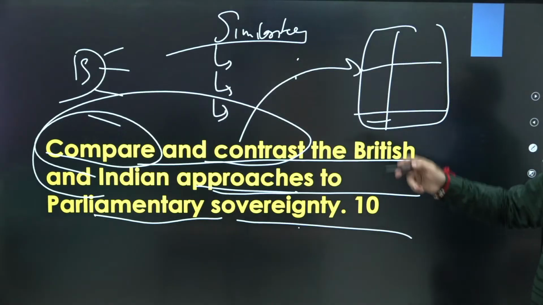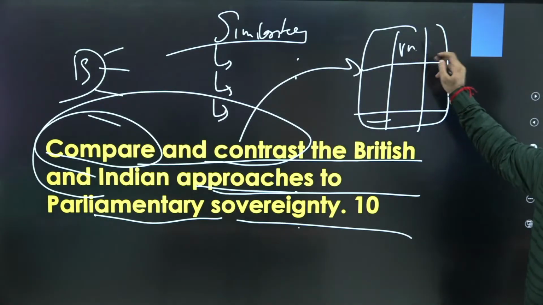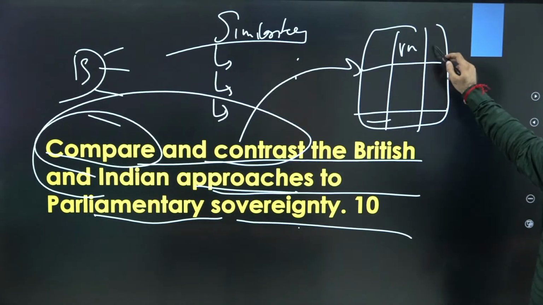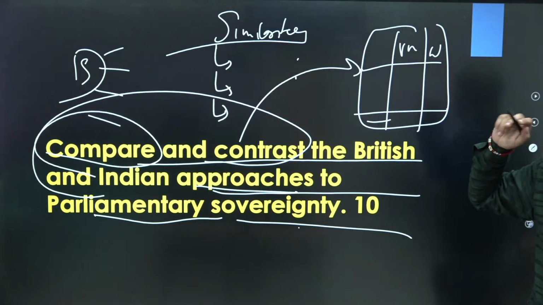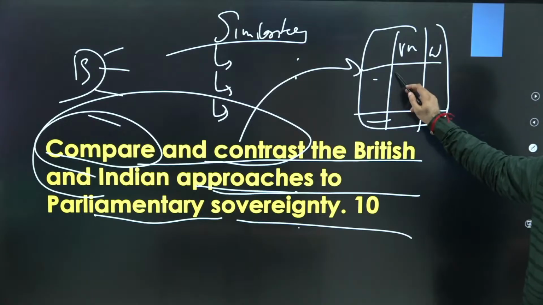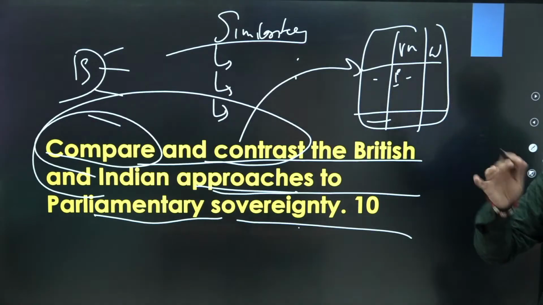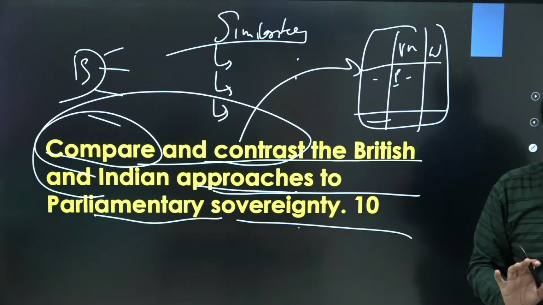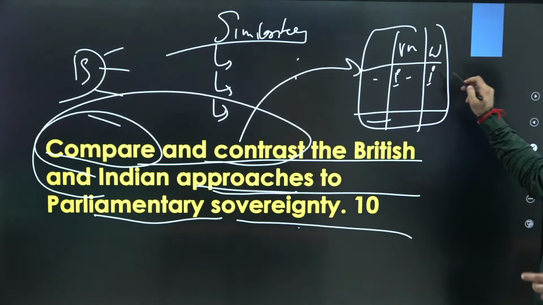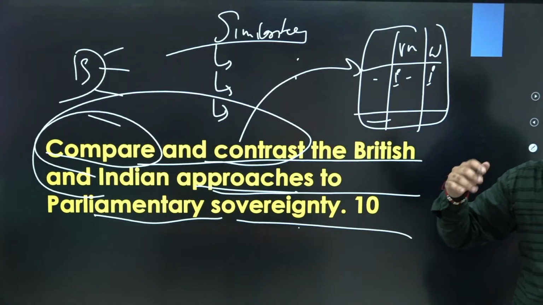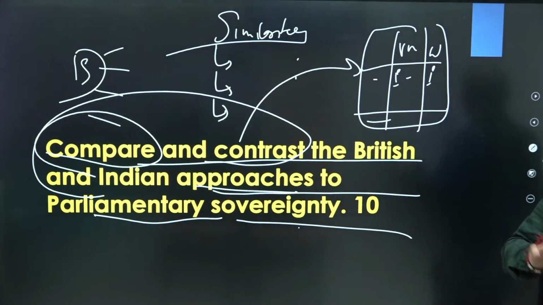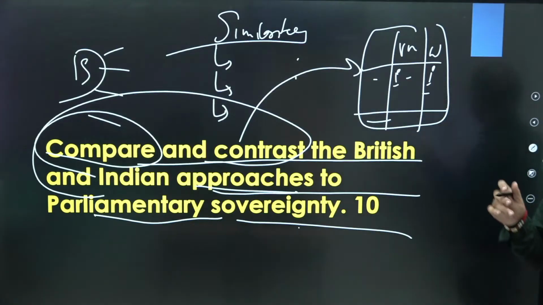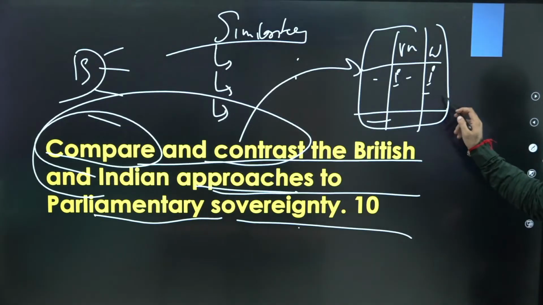Yeah. So in Britain there is unwritten constitution. In India there is written constitution. That's why parliament could make any law, even constitutional law, by ordinary legislative procedure. But in India, parliamentary law cannot go against constitution, and also parliament, if it wants to make any constitutional law, that's constitutional amendment, then it has to be done by special procedure specified in Article 368, right?